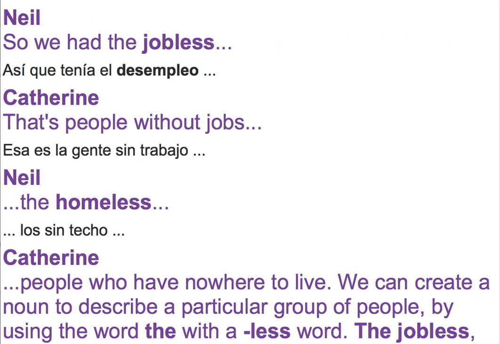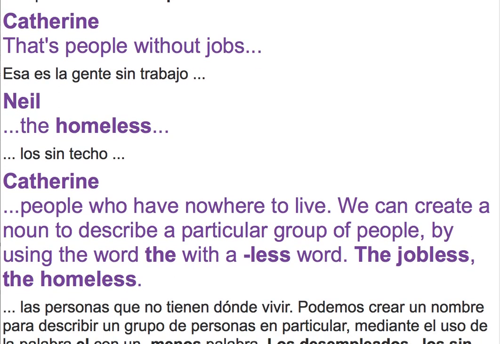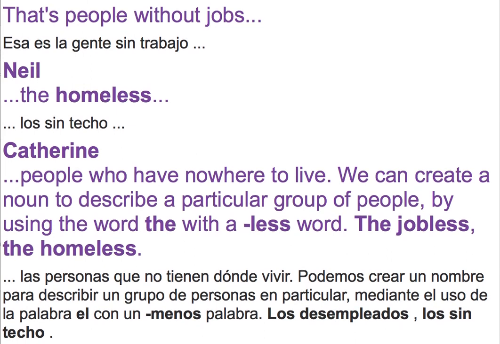So, we had the jobless, that's people without jobs, the homeless, people who have nowhere to live. We can create a noun to describe a particular group of people by using the word the with a less word.